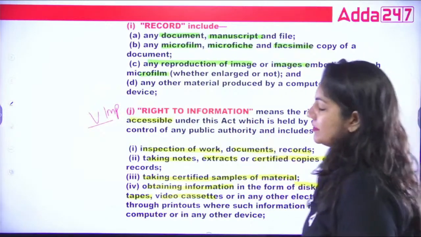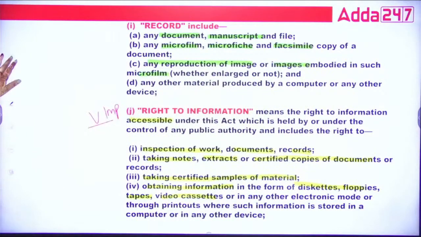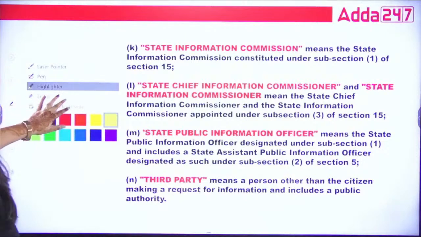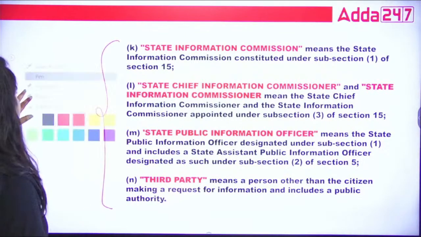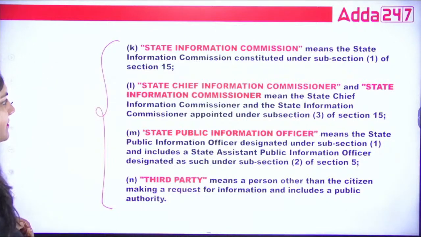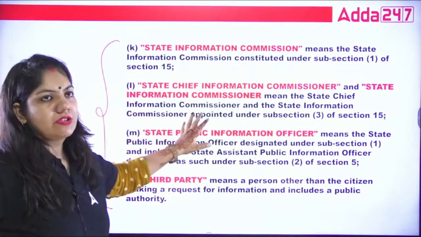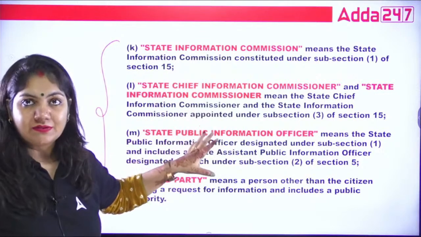This is very important, right to information. And at the same point, this is at the state level. What is the State Information Commission? The State Chief Information Commission. At the state level, whatever we have done at the central level, these are the things at the state level.